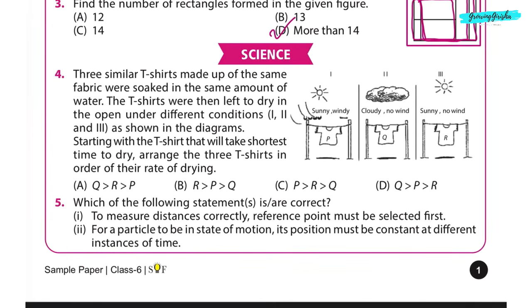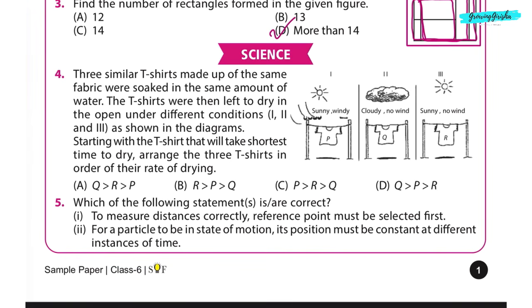Science. Question 4. 3 similar t-shirts made up of the same fabric were soaked in the same amount of water. The t-shirts were then left to dry in the open under different conditions, first, second and third, as shown in the diagrams. Starting with the t-shirt that will take shortest time to dry, arrange the 3 t-shirts in order of their rate of drying.